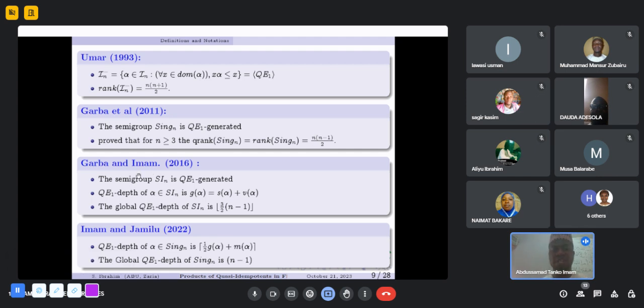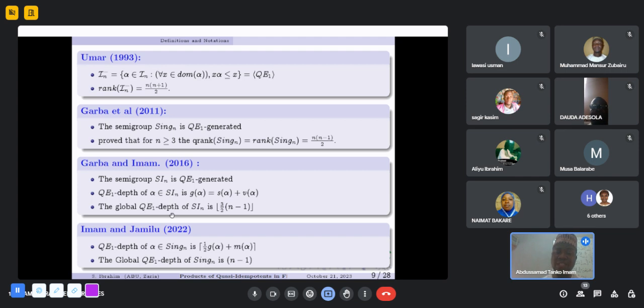Garba and Imam 2016 showed that the semigroup SIn of all strictly partial one-to-one maps in the symmetric inverse semigroup can be generated by the set of all quasi-idempotents of defect 1. And the global quasi-idempotent depth of alpha in SIn is the gravity of alpha, which is equal to the shift of alpha plus the void of alpha.